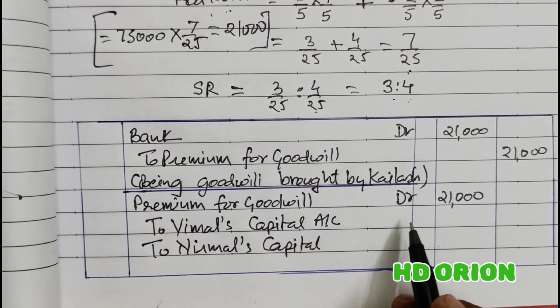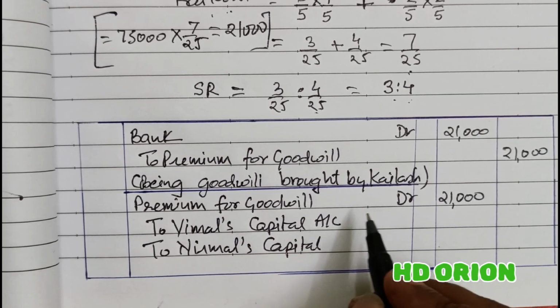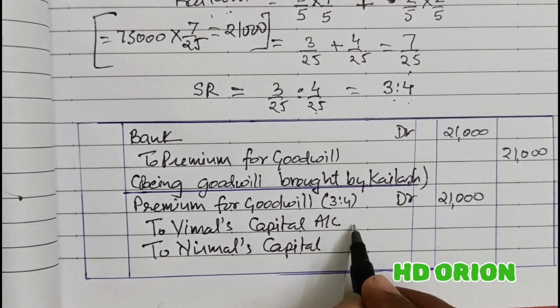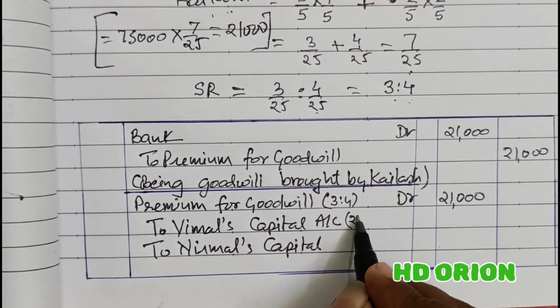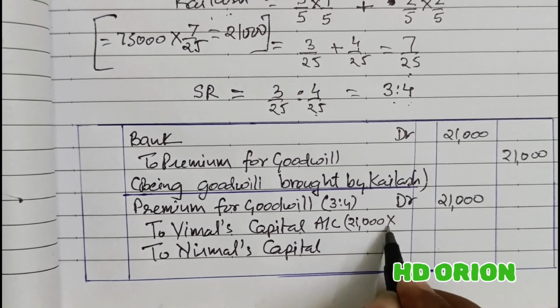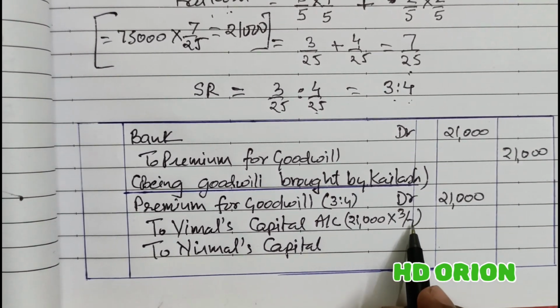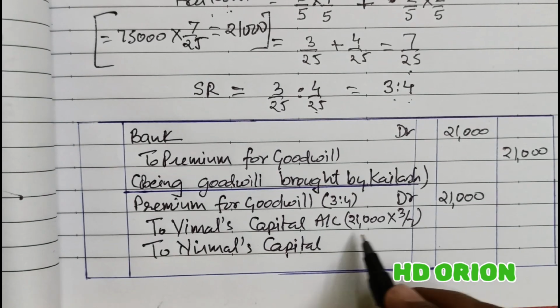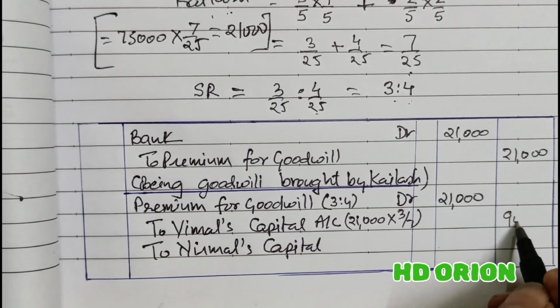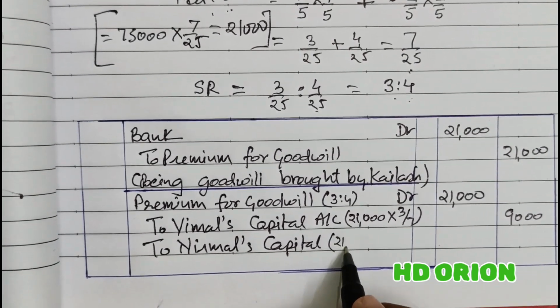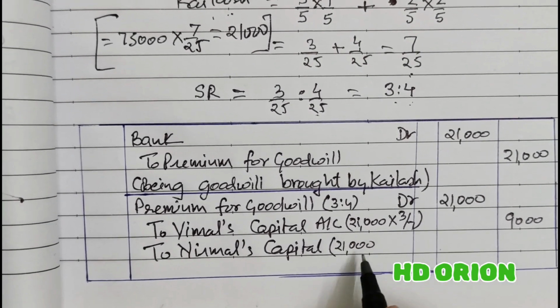So in their sacrificing ratio, so what is their sacrificing ratio? Sacrificing ratio is 3 is to 4. I'm writing it here, and let me make you clear with a calculation. 3 by 7. So 21,000 into 3 by 7, 7 3s are 21. It is 9,000 rupees will be paid to Vimal, and remaining you just subtract it, you will get the remaining.